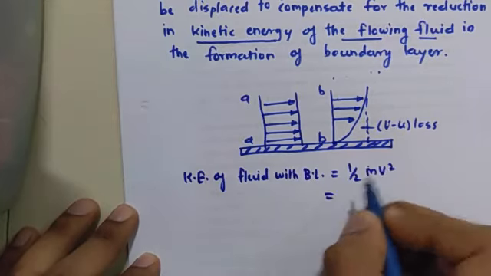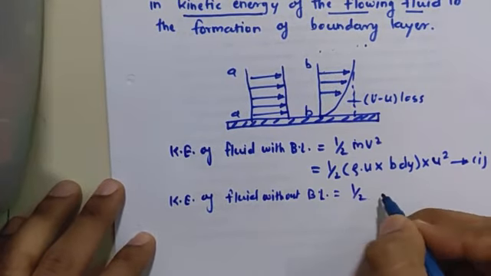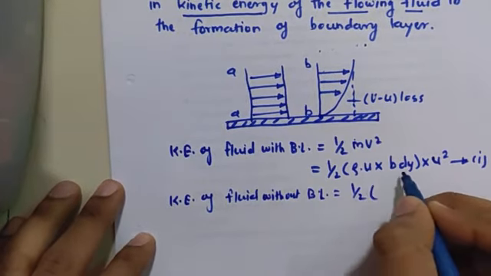And the kinetic energy of the fluid without boundary layer, when there is no formation of boundary layer over the plate, will be: the area will remain the same, this velocity will remain the same, only there is a change in the free stream velocity. So it is rho u b dy into capital U square.